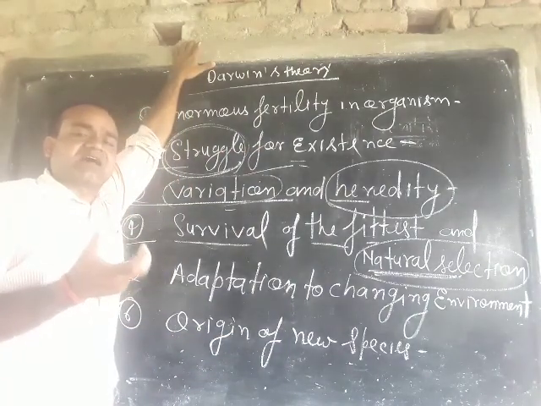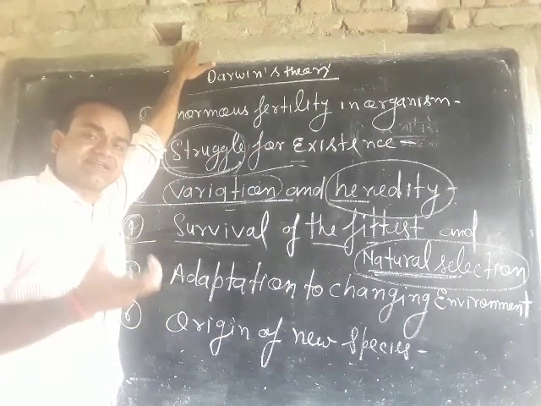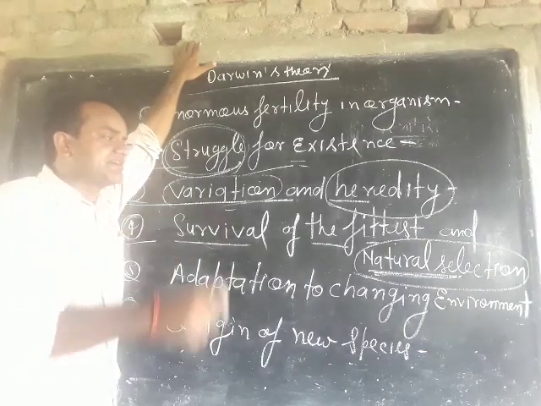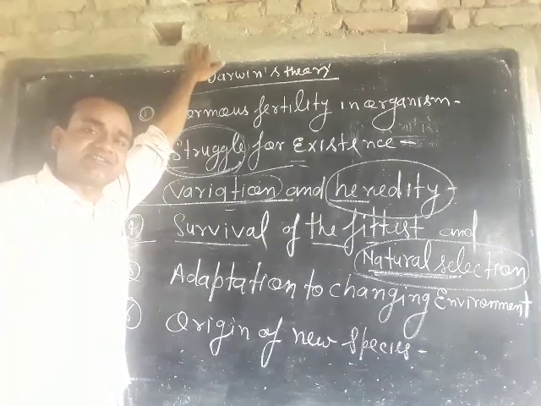These animals are known as naturally selected animals, and the mechanism is known as natural selection.